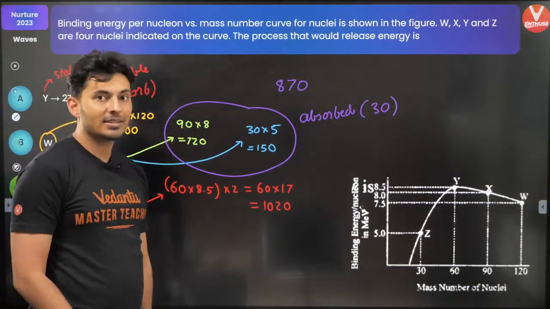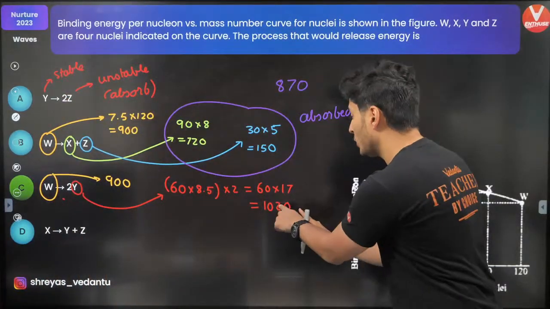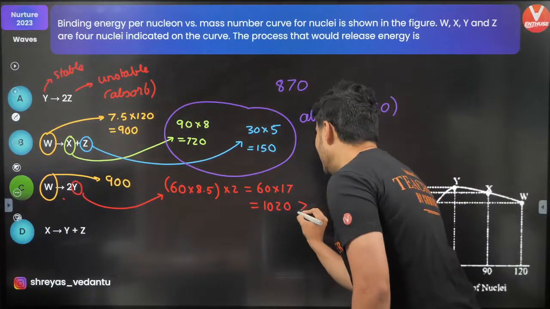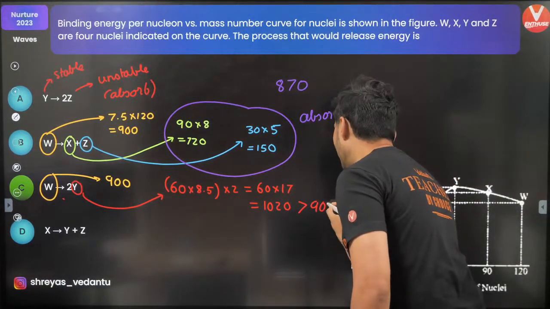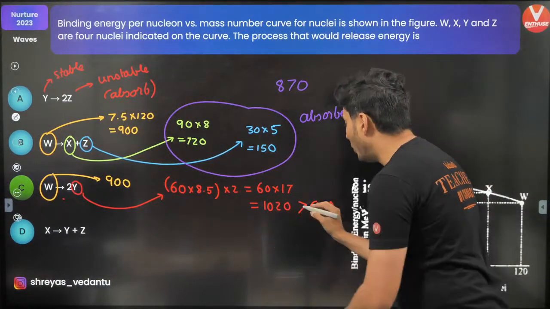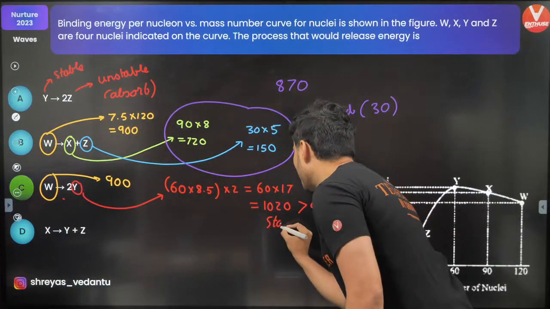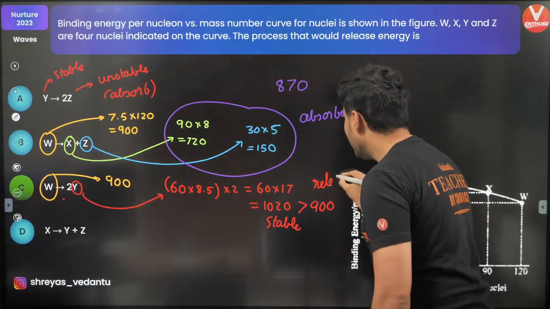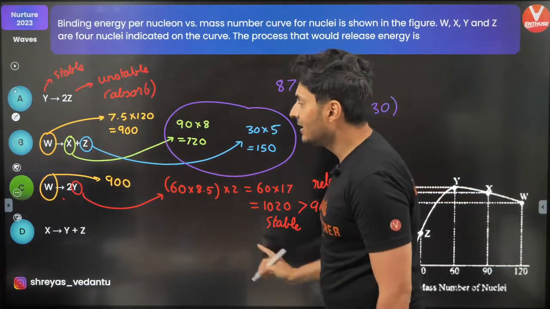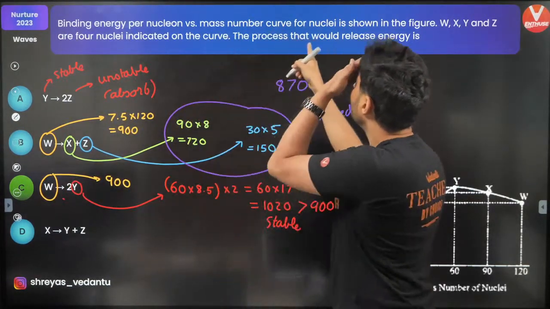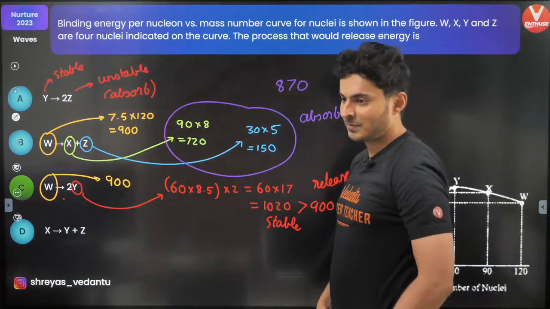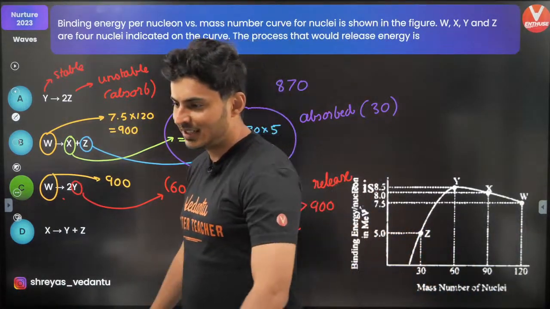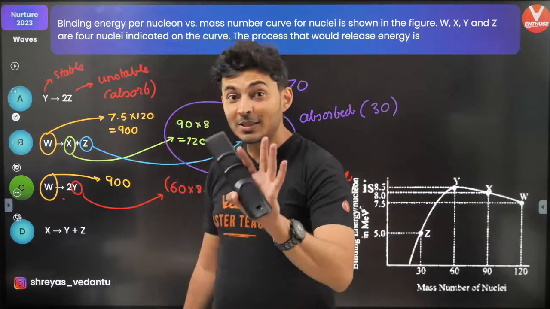So now check this out. 1020 is definitely more than 900. Oh, this is more stable. This is more stable. If this is more stable, it will release energy. Hence, this process will release energy. Understood? Got it? That's a brilliant question.